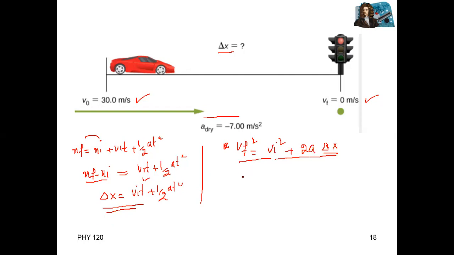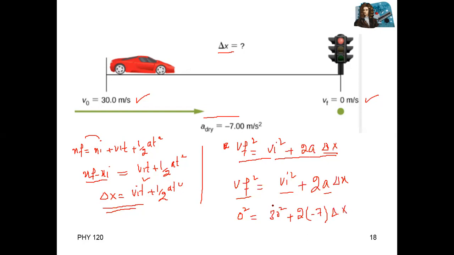But in the second one, vf square equals vi square plus 2a delta x, we are given the final velocity and initial velocity, and we also know the acceleration. So vf is 0, so 0 square, vi is 30, 30 square, plus 2a. What is a? A is given, minus 7, multiplied by delta x.